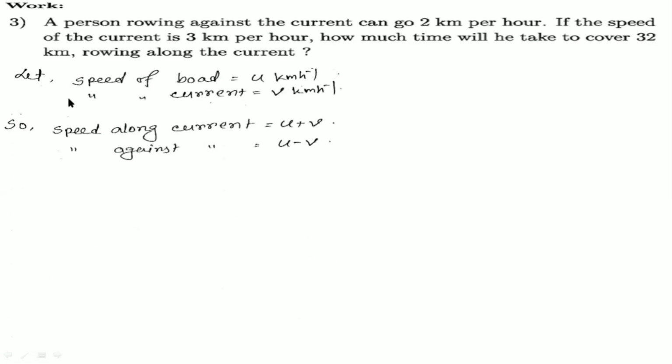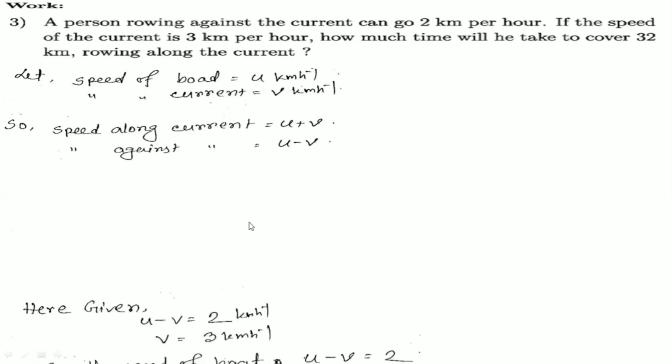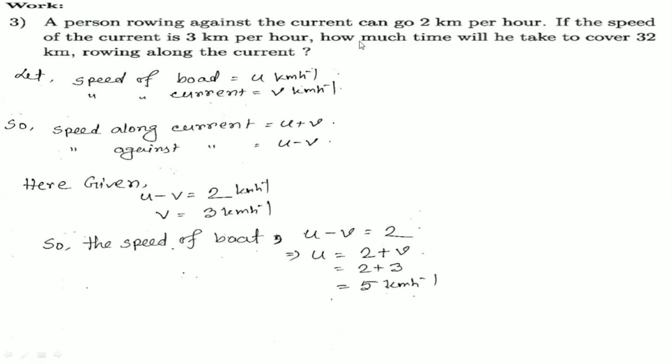Okay, what is actually given here: if we assume that the speed of the boat is u and the speed of the current is v, then the speed along the current will be u plus v, and against will be u minus v. According to the question, here it was given against the current, that means u minus v is 2, and also given the speed of the current, that means v equals 3. So these two are given.